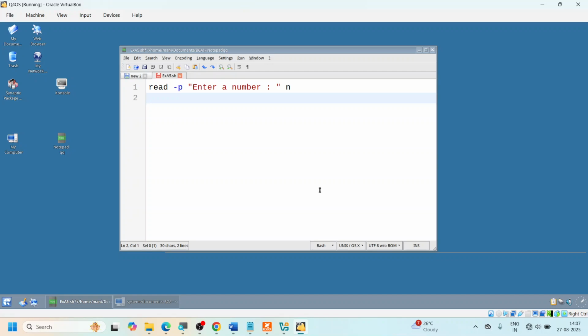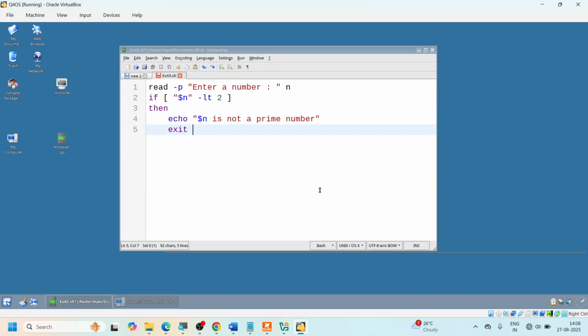So the first thing I'm going to do over here is check the number that is given to me. If it is less than 2, that means anything less than 2 is by default not a prime number. Then I'm going to say echo "$n is not a prime number", and then you can just exit this one.